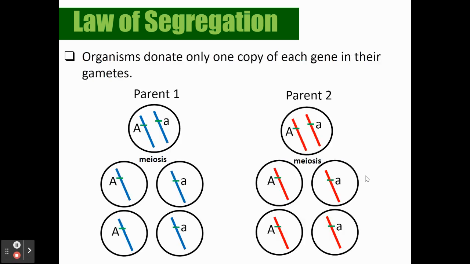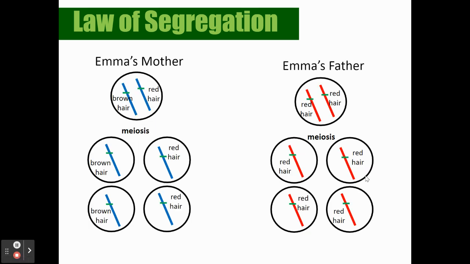Here is an example. We talked about meiosis. Organisms donate only one copy of their gene from their gametes, their eggs or their sperm. So you get one set from mom, one set from dad.